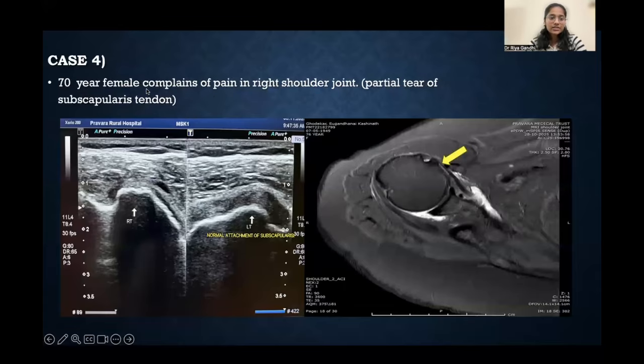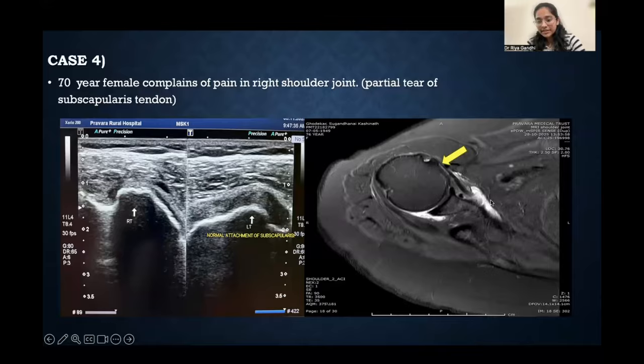This is the last case. This is a 70-year-old female who came with complaints of pain in the right shoulder. Here, this is the USG image of the right shoulder. This is the USG image of the left shoulder. Here we can see the normal thickness of the subscapularis tendon. But here we can see that the tendon thickness is reduced. There is fluid signal intensity noted here. So this is a partial thickness tear of the subscapularis tendon.